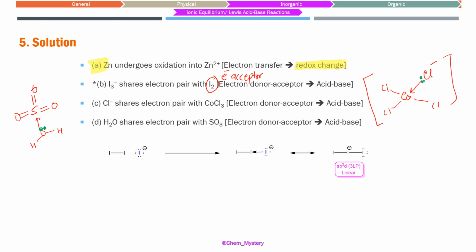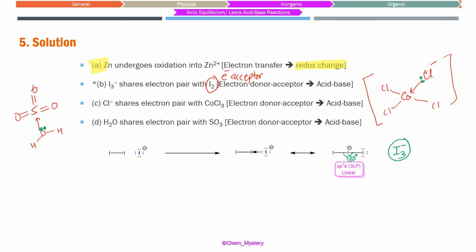We'll go one step backward, where we saw the formation of triiodide. So I2 reacting with iodide ion converts into triiodide. This is what we call the I3 minus ion, which is going to be sp3d hybridized, and this is going to be a linear molecule. This bond angle is exactly 180 degrees.